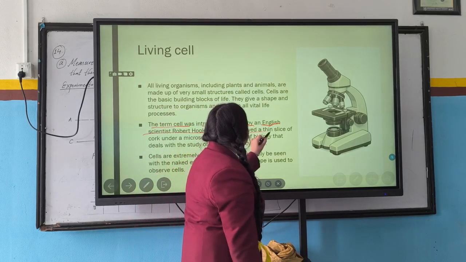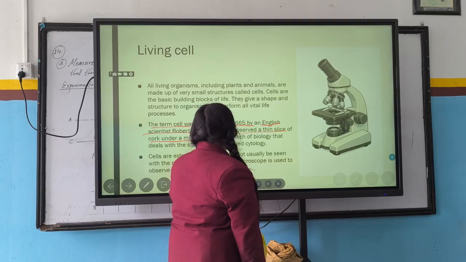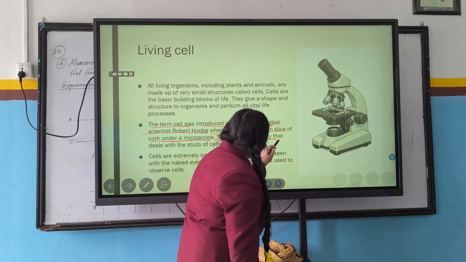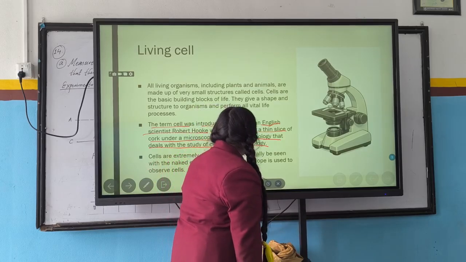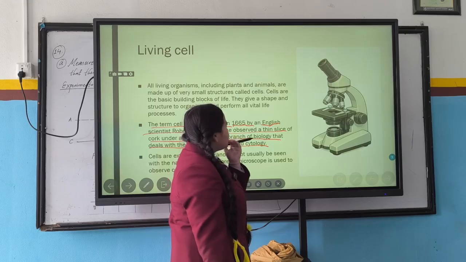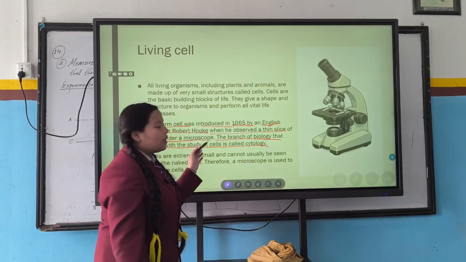So when he observed a thin slice of cork under a microscope, the branch of biology that deals with the study of cell is called cytology. So one day he observed a thin slice of cork under a microscope.